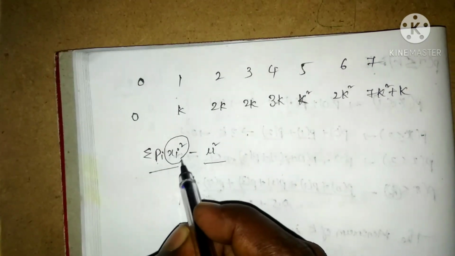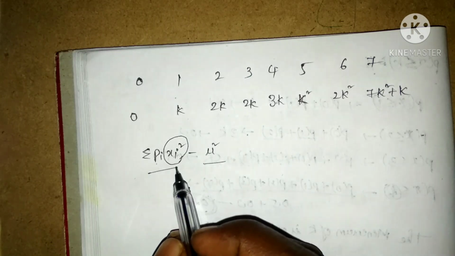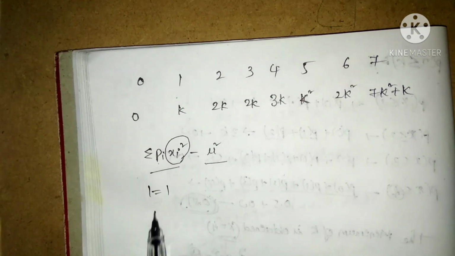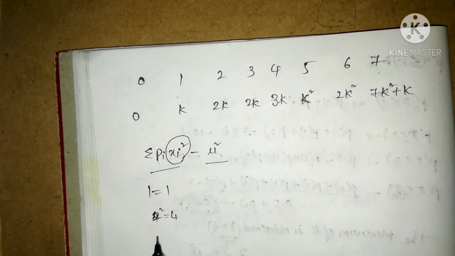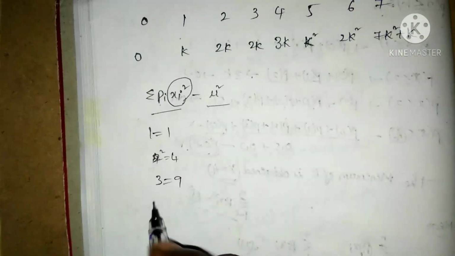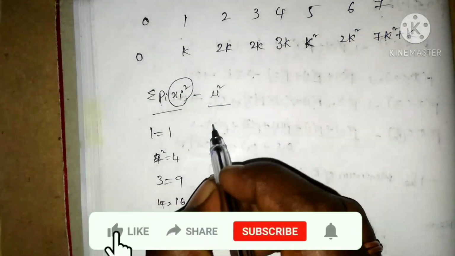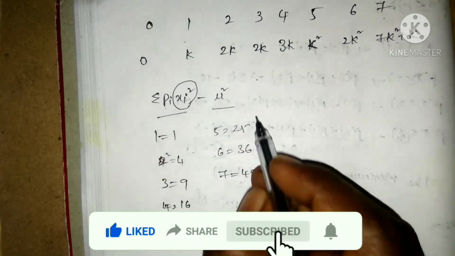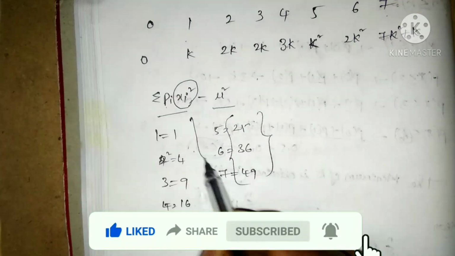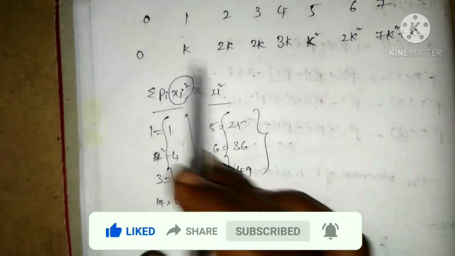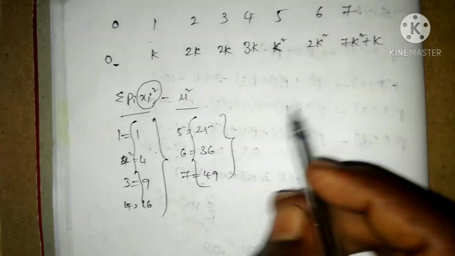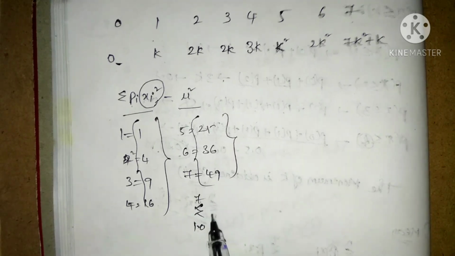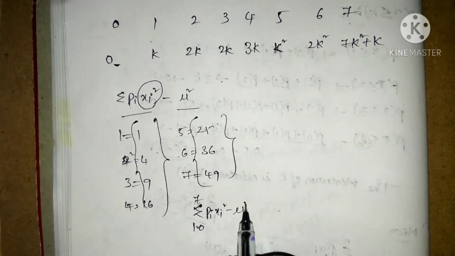Before substituting, I write the squares of xi: 1 square is 1, 2 square is 4, 3 square is 9, 4 square is 16, 5 square is 25, 6 square is 36, and 7 square is 49. Then we multiply these with the probabilities k, 2k, 3k.